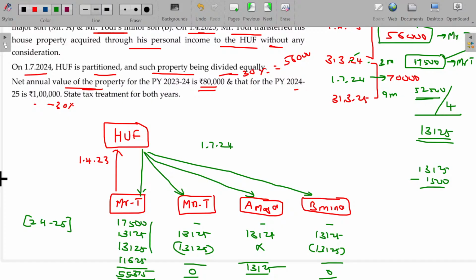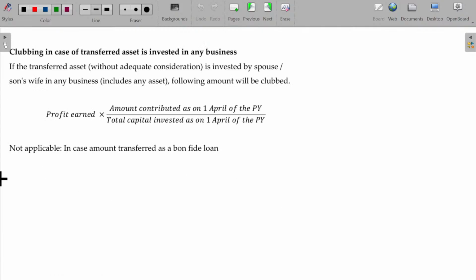Now we'll move on to the last one, the lost aspect. Thereafter, we'll go for some additional illustrations and cross transfers. The entire chapter will be over. Okay, all the provisions are over. One extra provision to be learned here is all about